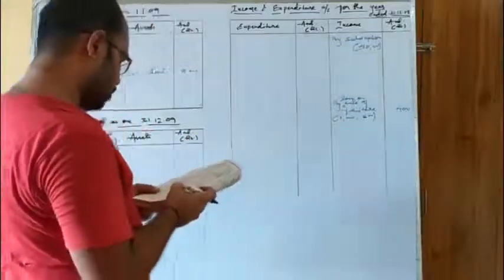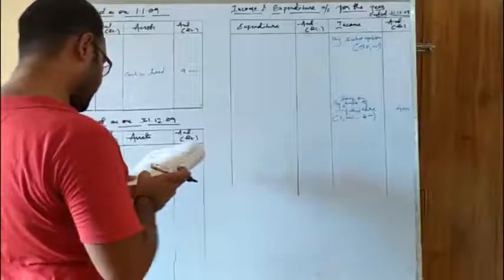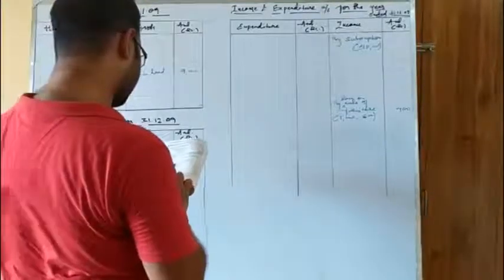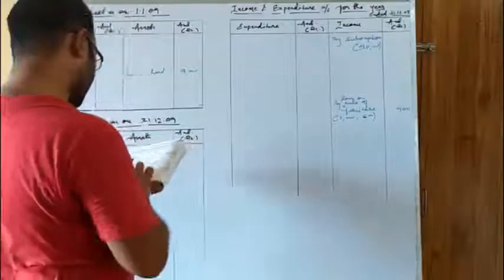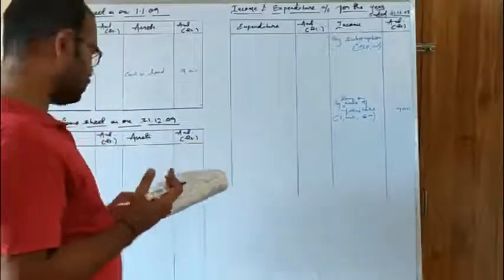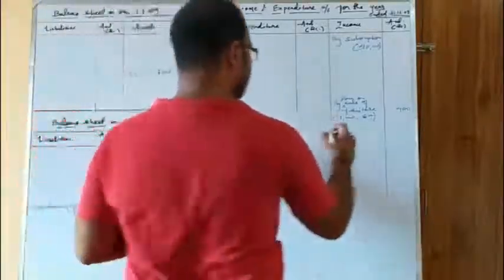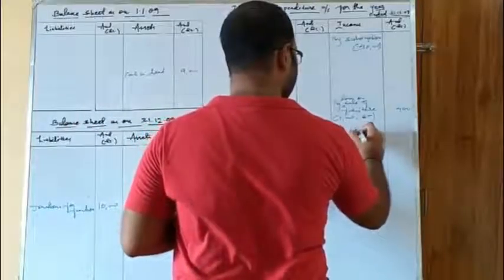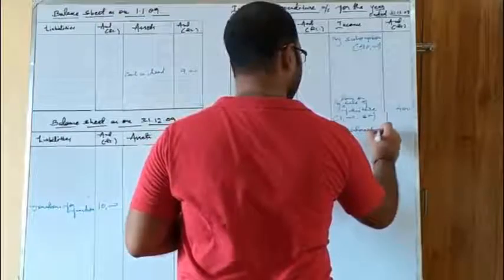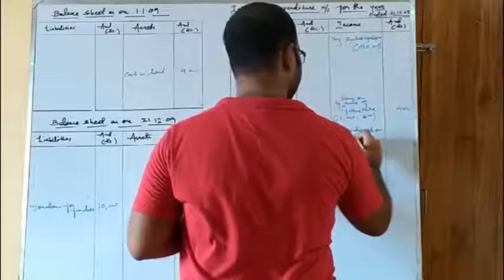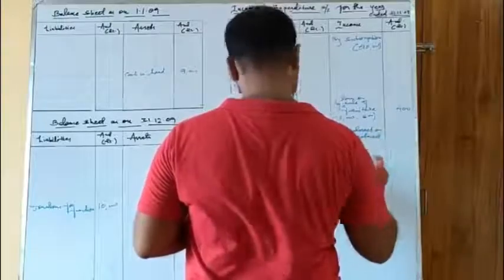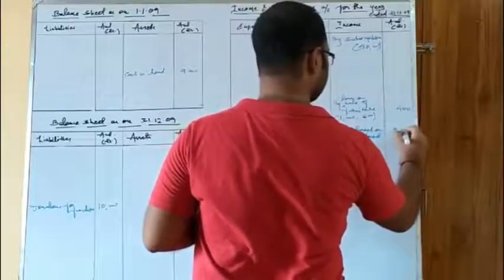Next is interest on investment. Let us see what adjustment is there. Investment as on 31st March 2006 is 25,000. So interest is received. There is no more adjustment, so it is an income. We will write it over here as interest on investment. So interest is 3,000.